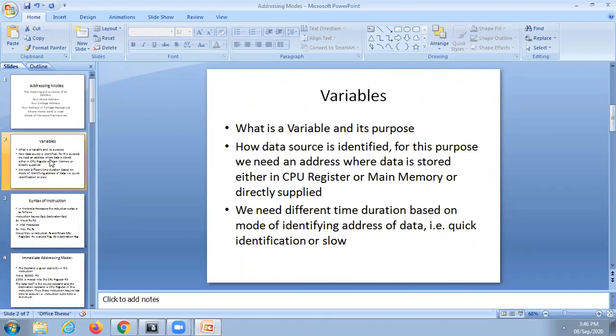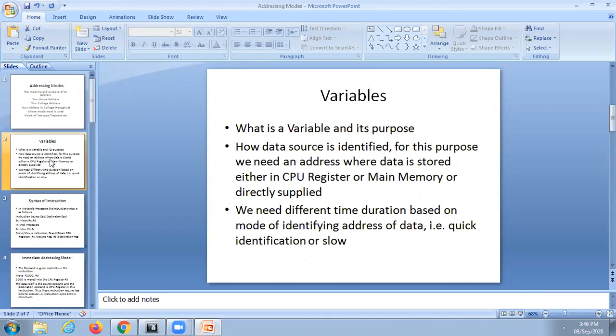If you want to do any arithmetic or logical operations on the data, the results of those operations are to be stored in the accumulator always.